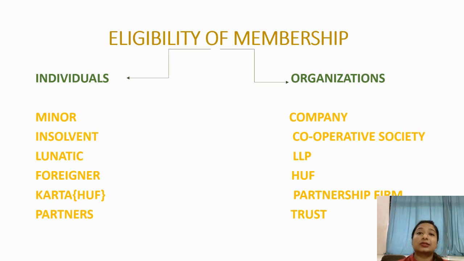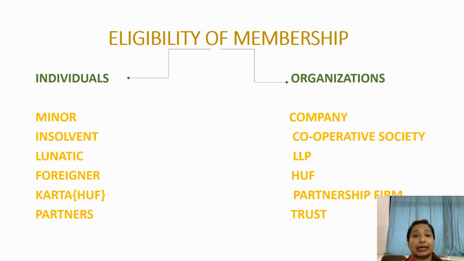The second is insolvent person. As we have seen, insolvency means to be bankrupt, or declared insolvent by law. In that case, the insolvent person is not capable of purchasing shares, being a shareholder, or becoming a member of a company. The shares of the insolvent person are transferred to the official receiver, who takes care of the shares of that person.